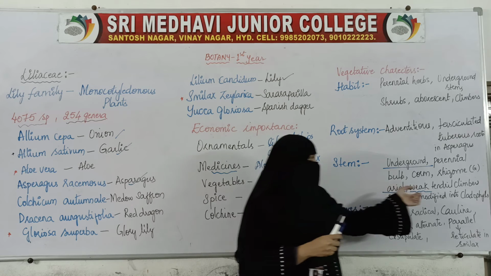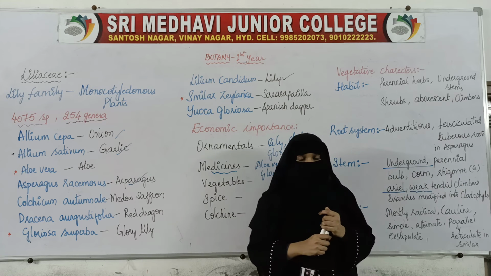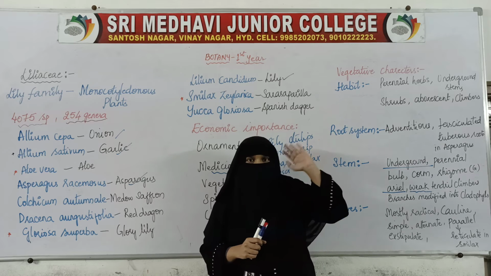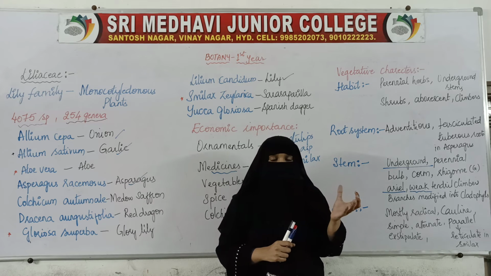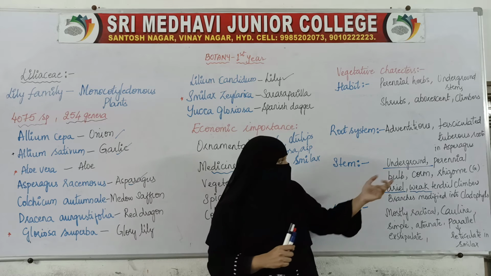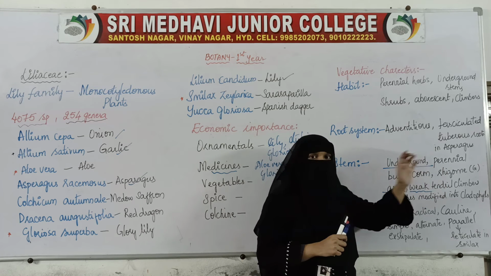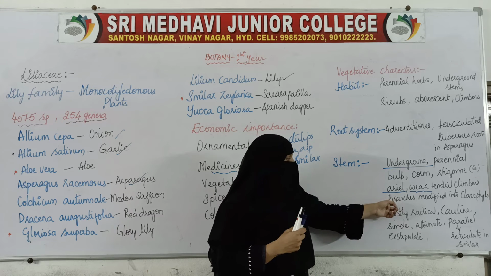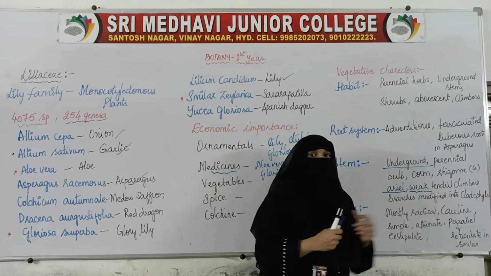So those are tendrils and climbers. With the help of the support they will crawl. They'll move to a certain height, taking the support by the wall or some substructure. So with the help of the tendrils they will be climbing or crawling. And here branches are modified into cladophylls.